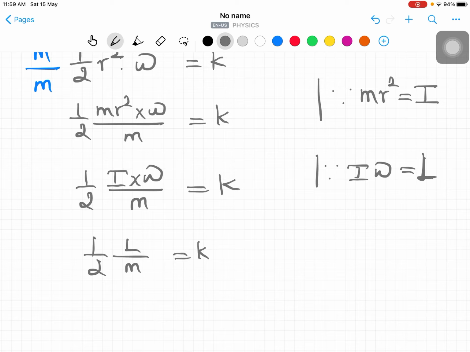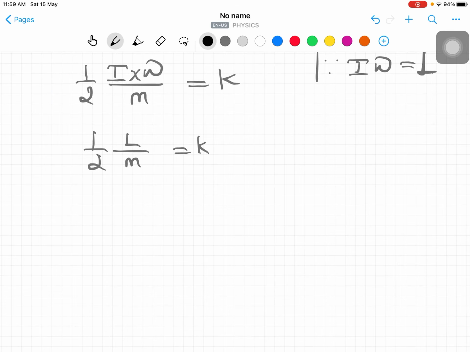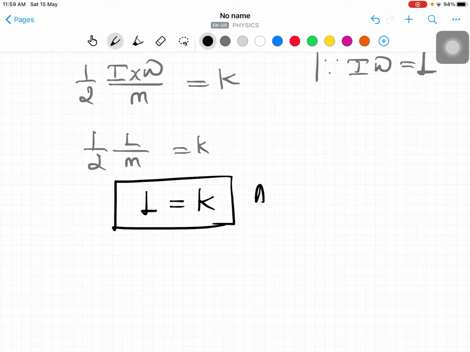The mass is constant, because whatever planet it is, for example the Earth or Mars, the planet mass should be a constant value, not going to change, right? So the mass is constant, and half is constant. So L is equal to K, since both are constant, constant to constant only comes. That means the angular momentum, for the radial vector which sweeps equal area in equal intervals of time by Kepler's logic, is always constant.